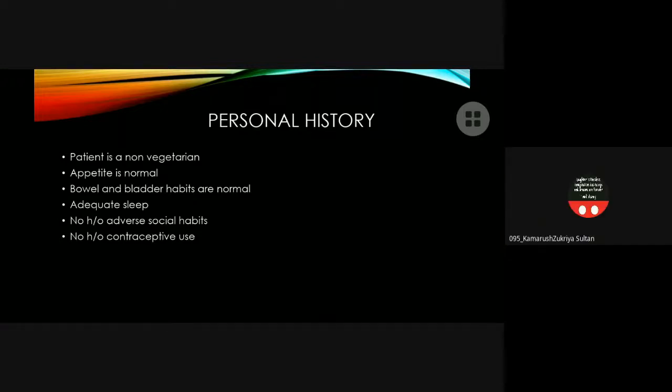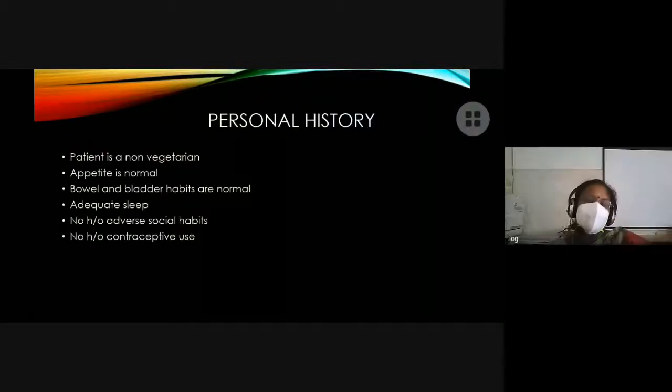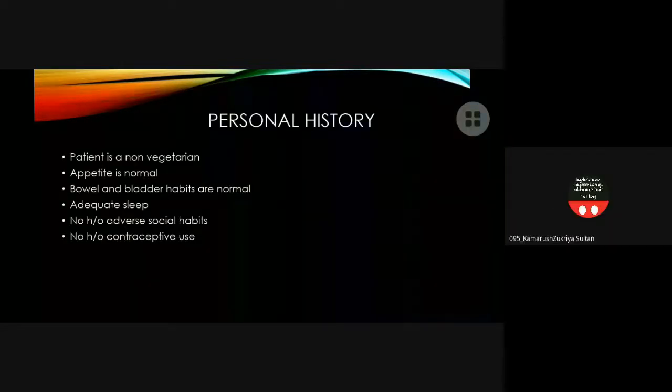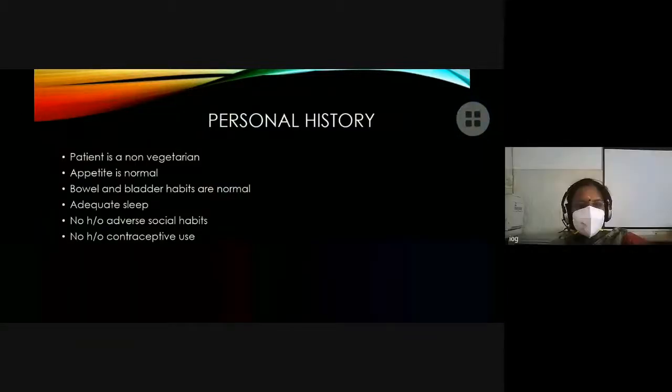If the patient has a bleeding disorder, what all history will you ask? I'll ask for history from any other sites, like epistaxis, or increased bleeding if she had undergone some procedure, like a dental procedure. And along with that, she'll have heavy menses also. Okay. In the general examination, what all will you look for? I'll look for anemia, pallor.